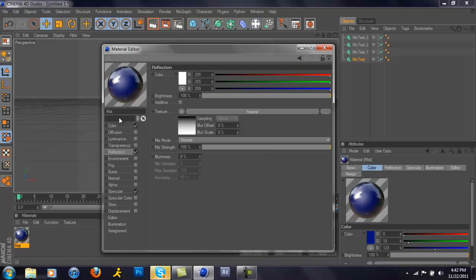And then after that, you notice that it looks all cool and stuff, but you don't want to keep it because it's so reflection-y, and you don't want too much reflection. It'll just be too much to handle for your Cinema 4D, unless you have a really fast computer, and plus it'll just look a bit obnoxious. So you're just going to want to lower the brightness to maybe 30, and your mix strength to 30 as well, or around 30 to 35. Either way works. Or maybe I want to put my mix strength down to 20. That'll be better, and my brightness can just go back to 20 as well. So then you just have that.